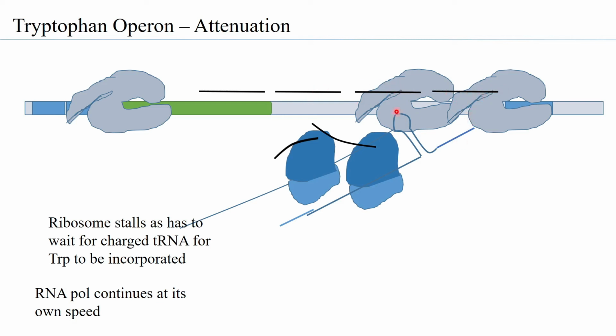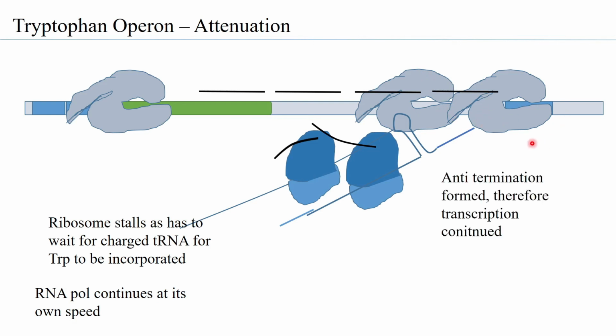But because 2 and 3 are now free, they will immediately form this stem loop structure. So what is the case in point? The case in point is that if the 2 and 3 sequences form the stem loop structure, then 1 cannot be in a stem loop structure and neither can 4 be in a stem loop structure. And we know that this stem loop structure is for anti-termination. So the cue to the RNA polymerase is that since the termination stem loop has not been formed, the RNA pol can continue to synthesize, and therefore RNA pol will continue to synthesize.